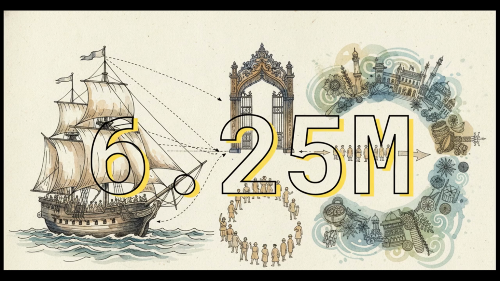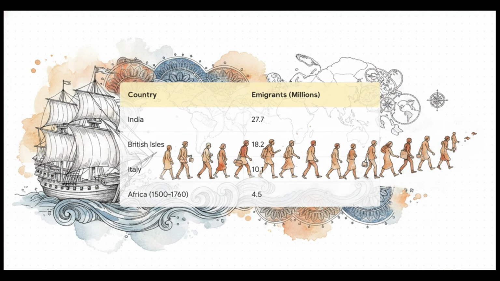Still a massive number. To really put that historical weight into perspective, just look at the comparison of outmigration data. India's numbers, hovering near 28 million during this era, were the absolute highest of any single country. But even more staggeringly, our sources point out that this flow vastly exceeded the estimated 4.5 million African slave labor flow to the Americas spanning 3 entire centuries. We are literally looking at one of the largest coordinated movements of people in human history.